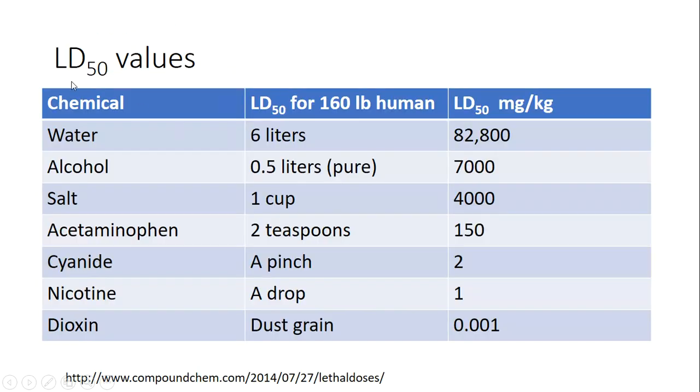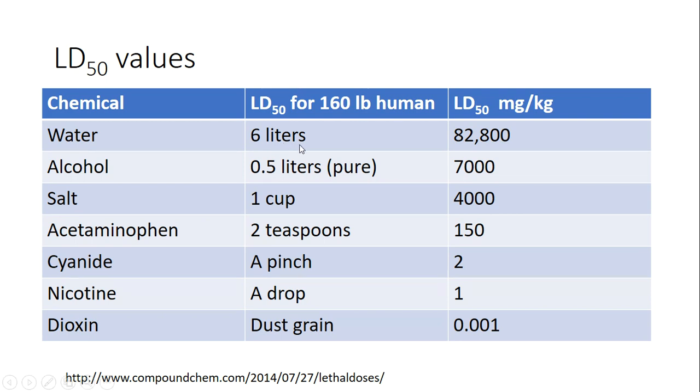And here are some LD50s, the dose required to kill half the population. So the dose tends to be what makes something hazardous. Like I said, fluoride will kill you, but not what you put on your toothbrush every morning, obviously, because you do it every morning. Water will kill you if you're a 160-pound human and you drink 6 liters of water.